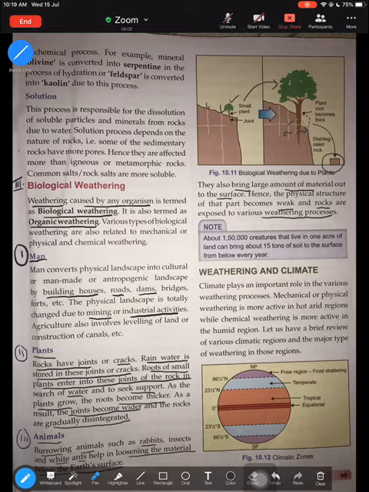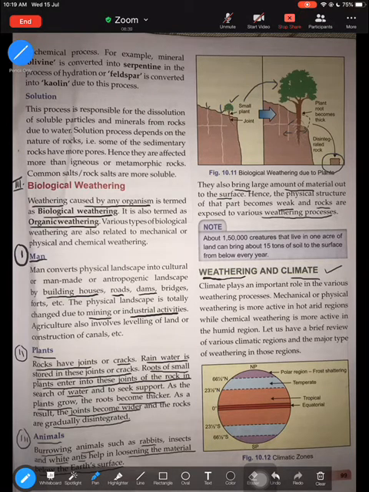So these are the three agents responsible for biological weathering: man, plants, and animals. And the last portion here is the connection between weathering and climate. Now, weathering means breaking down of rocks, and there are different ways in which rocks break down. If you remember when we learned about physical weathering, rocks break down in blocks, like block disintegration. Rocks break down coming up in layers like exfoliation, sometimes frost because of the action of ice. So weathering can differ from place to place, from climate to climate.